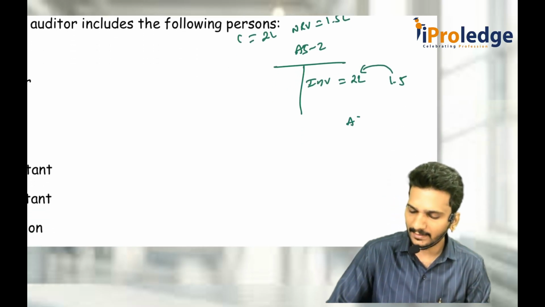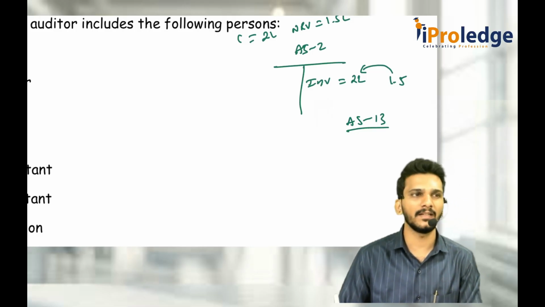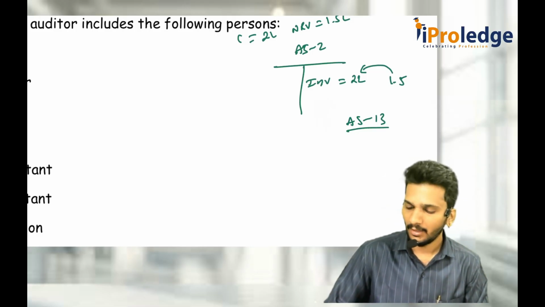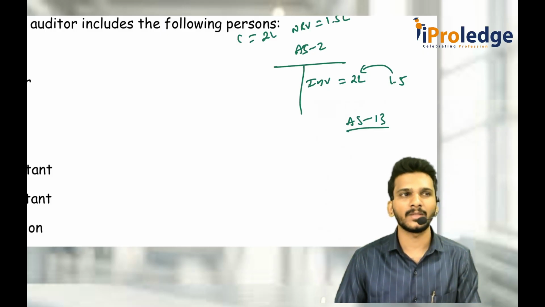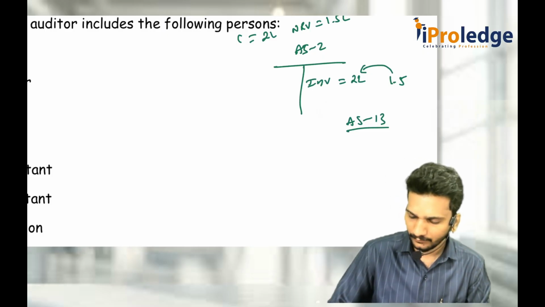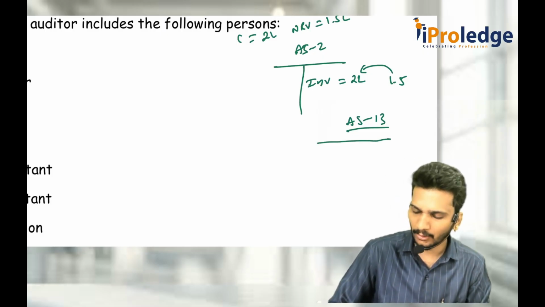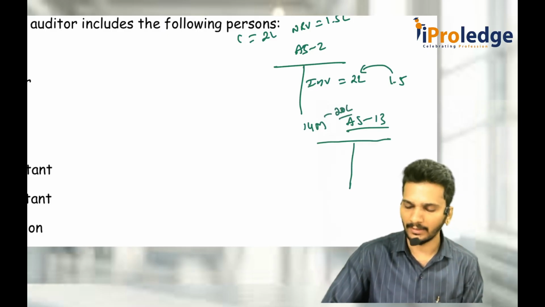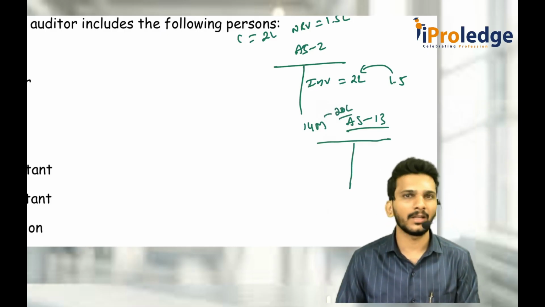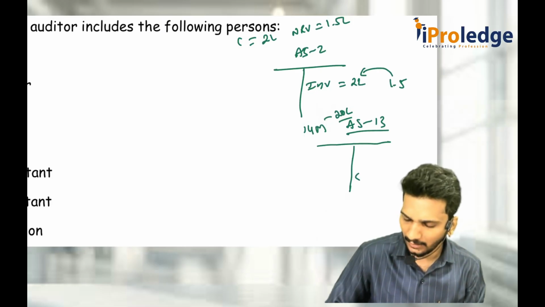Again, if you look at AS 13, what is AS 13? Accounting for investments. Whenever investments are going to mature within a period of 12 months, we call them current investments. If not, they are long-term investments. Now, there are some investments which are going to mature after 14 months, and the amount is 20 lakh rupees. Where should I put it? Long-term investments, but actually I put it in current investments, 20 lakh rupees.